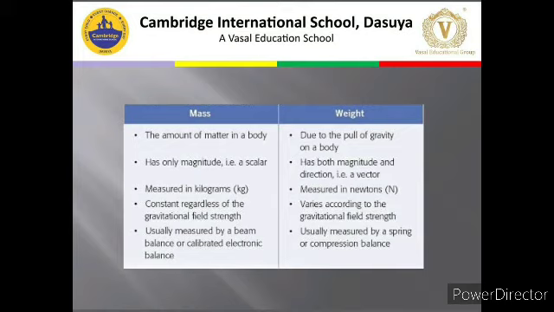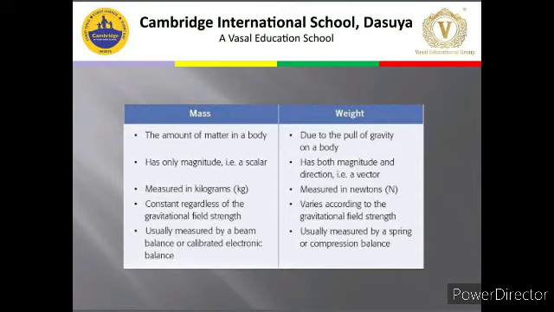So, mass is the amount of matter in the body. What is the matter present? And weight is due to the pull of gravity onto the body. So mass is only the amount of matter. There is no direction associated with it, so it has only magnitude. That is why it is a scalar quantity. Whereas weight has magnitude also, plus it is because of the gravitational force, which is always in the downward direction. So there is a particular direction also. So that is why it is a vector quantity.